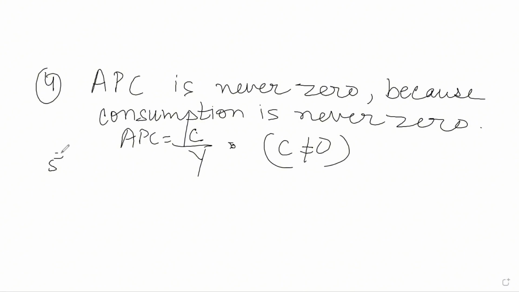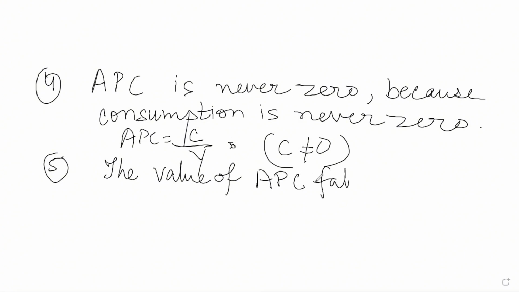The fifth feature of APC is that the value of APC falls with the increase in income.